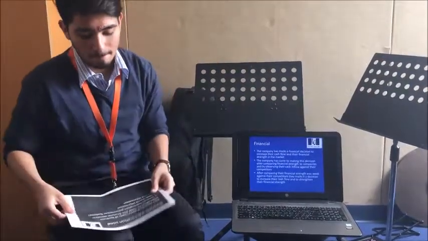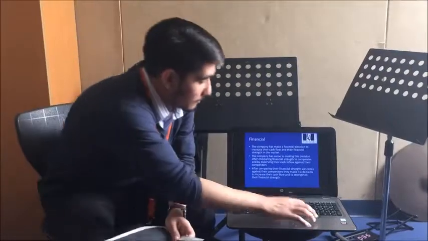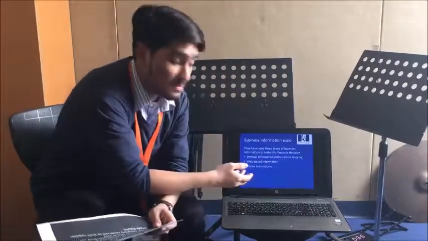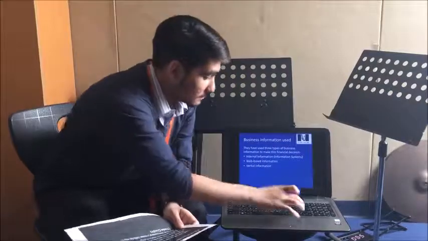They have used three types of business information. They've used internal information, which is basically information systems. It's a technology of software where they maintain and keep all the records that they can access anytime. They've also used web-based information, which is basically websites that they can access 24/7, and verbal information. They've used verbal information as a method of talking to employees of their competitors to understand the financial strength of their competitors. This is the business information used by the business.